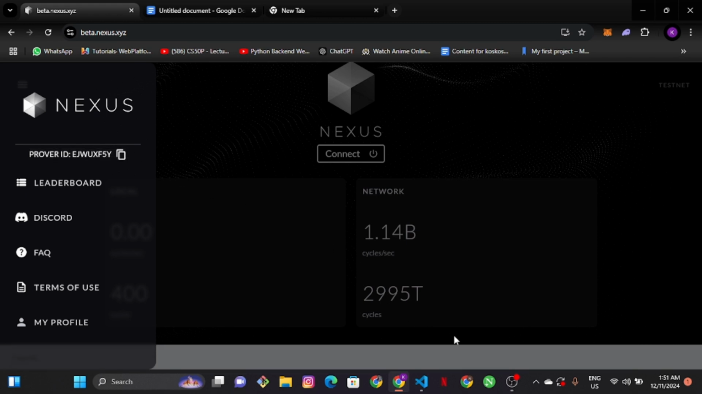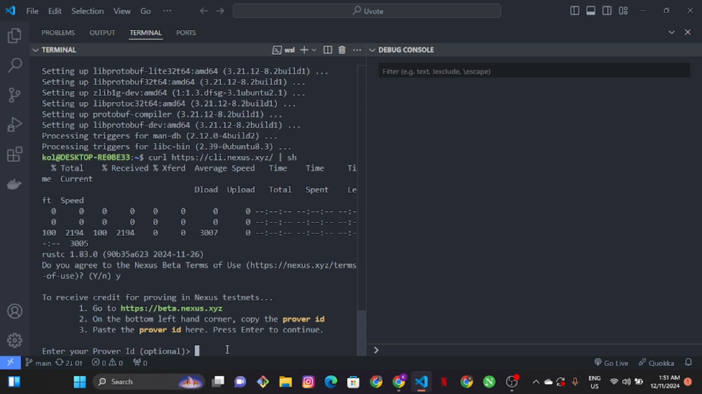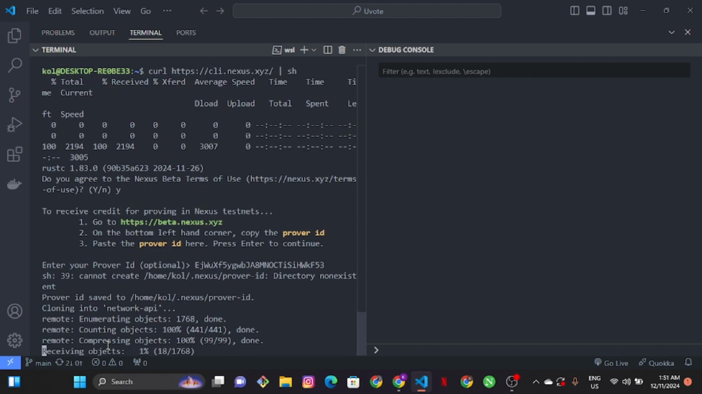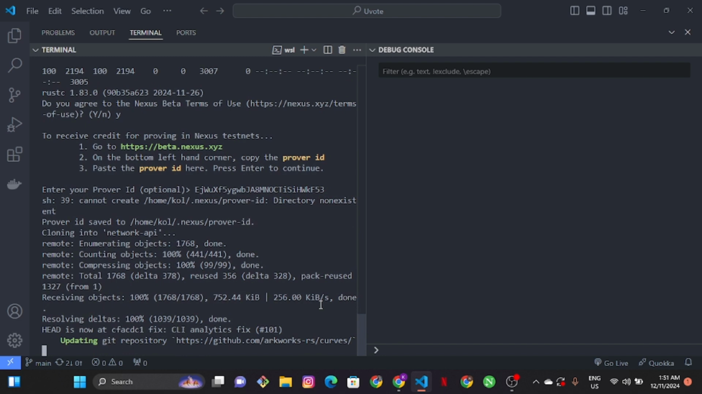I'm just going to copy this provider ID right here. So click on copy right now, and then I'm just going to go back to VS Code and paste it right here. So you can see this is my provider ID right here. So I click on enter, and it's going to clone it right now. So we're just going to wait for that to complete.